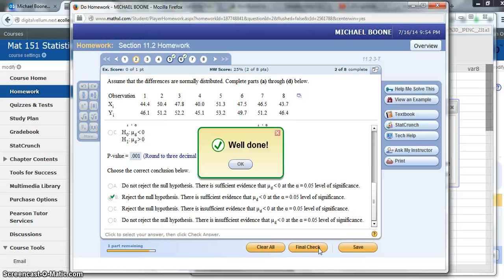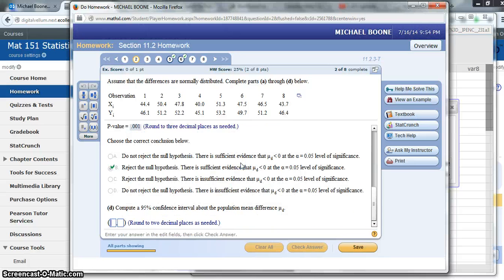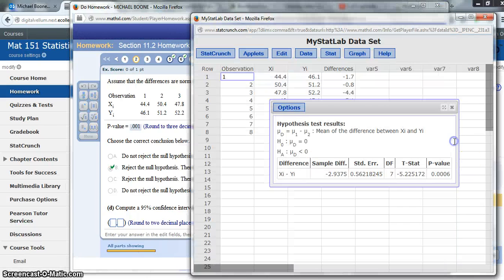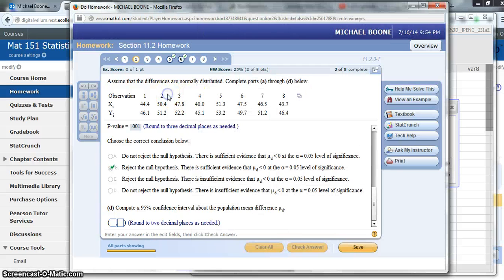Again, when you're doing these dependent samples, that would be the process if you're doing it by hand. Actually subtract all those values, find the standard deviation and the mean of it. Again, we're going to use the technology to do most of it for us. It'll find our p-value, and we can say, hey, these two things are different, right? There is enough difference between them to say that they come from different sets of data.